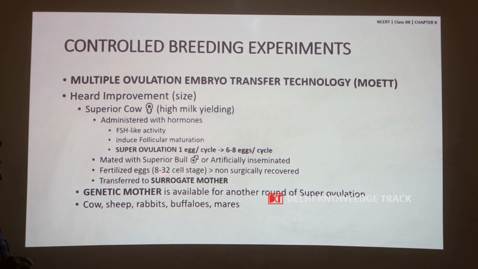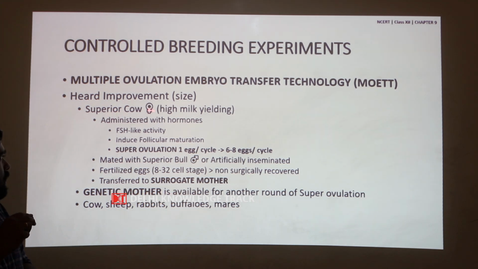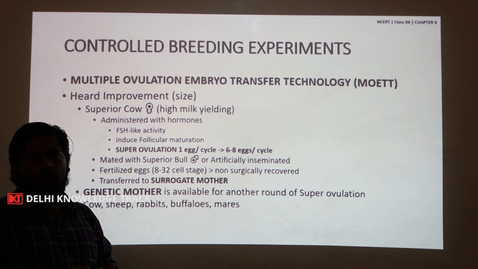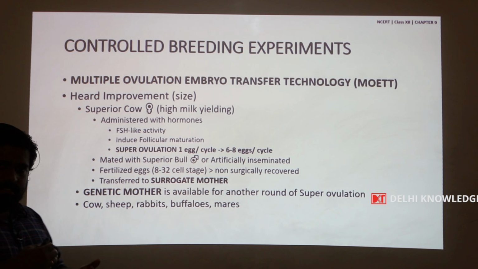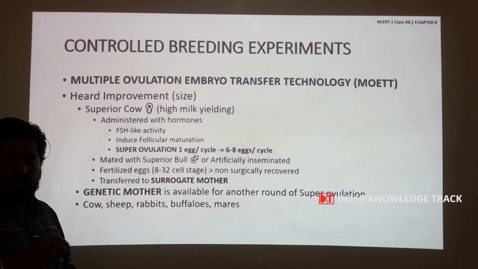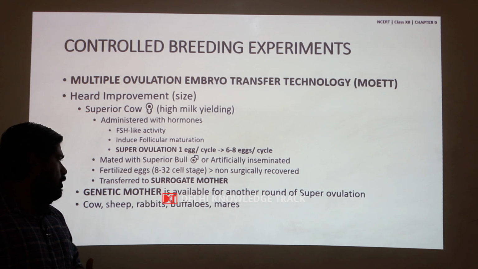These fertilized eggs, when they reach the 8 to 32 cell stage, are recovered non-surgically from the cow and transferred to a surrogate mother, to another cow. The cow in which hormones are administered for super ovulation, followed by fertilization, is called the genetic mother, and the cow which receives the fertilized egg is called a surrogate mother. After this procedure, the genetic mother is available for another round of super ovulation.